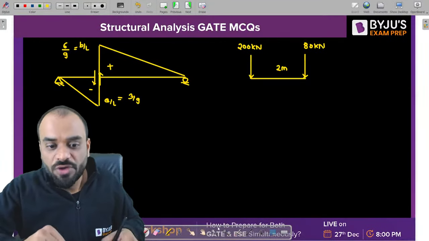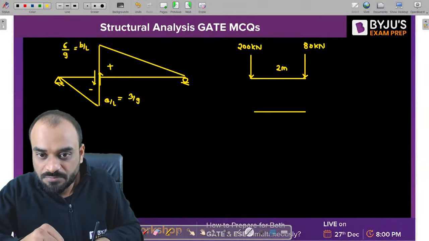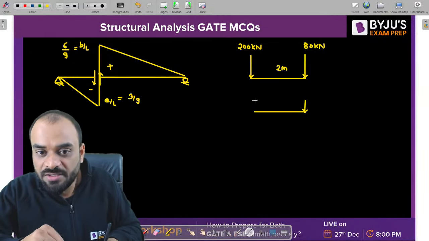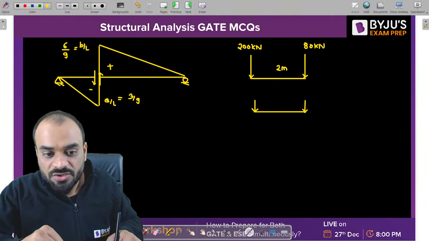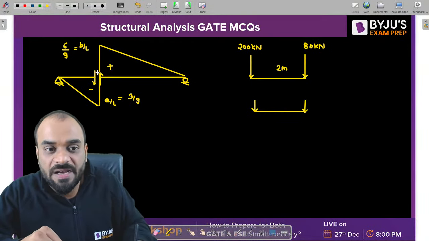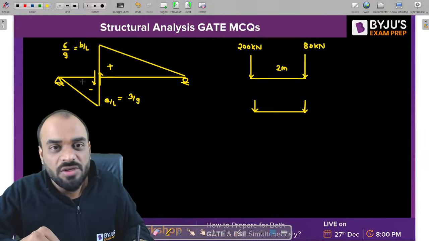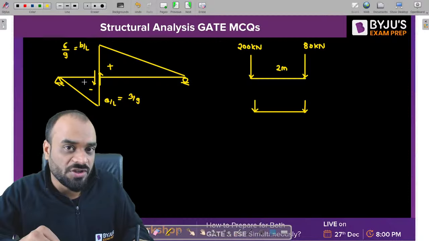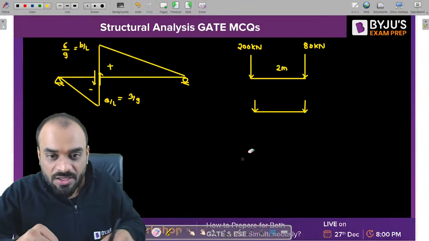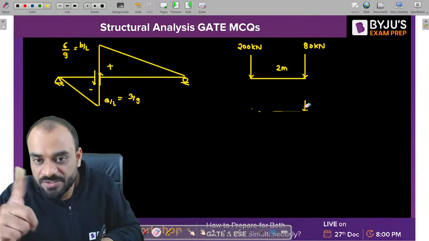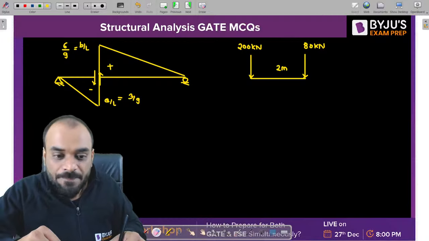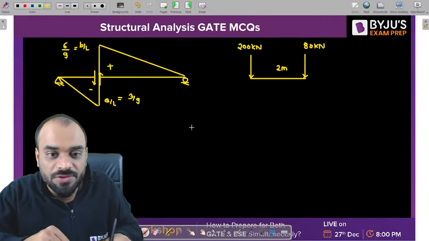But let us suppose if you consider this situation in which 200 is leading and 80 is behind. So tell me guys, if you put 200 at the maximum ordinate, then 80 will be on the negative side, which will not give our maximum positive shear force value. That is the reason, right? So kindly remove it and consider this particular case to find out the maximum positive shear force.